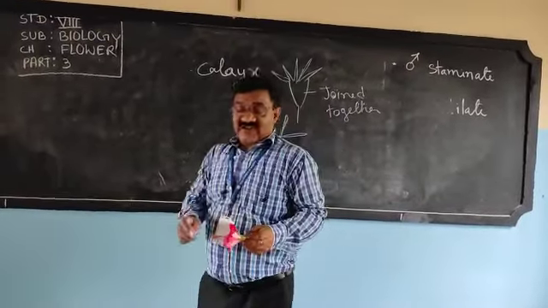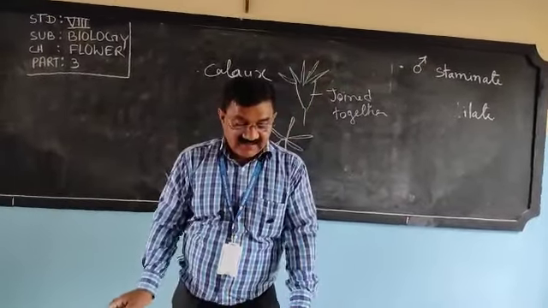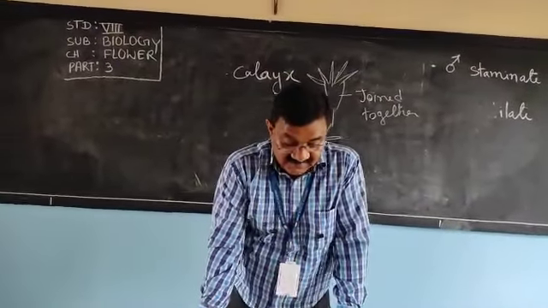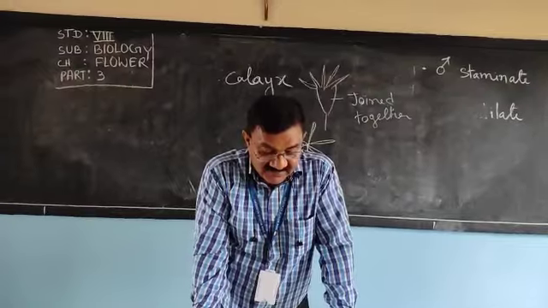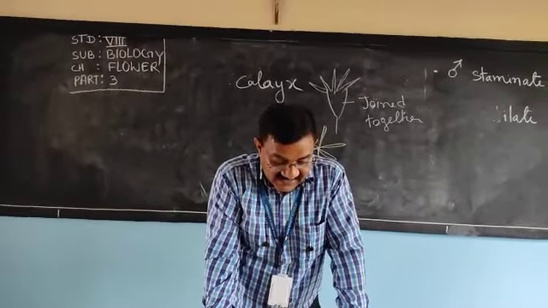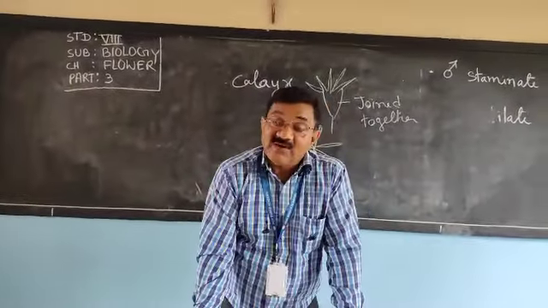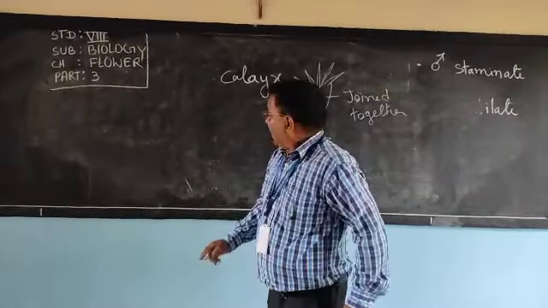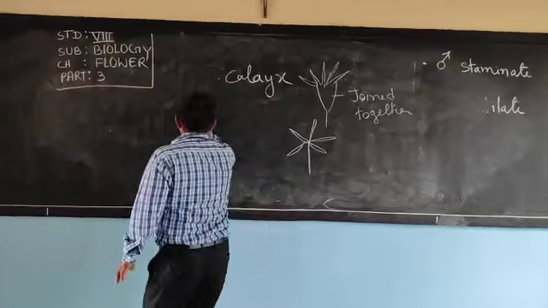Now try to understand it. If the sepals are free, then what is it called? And if sepals are united, then what is it called?